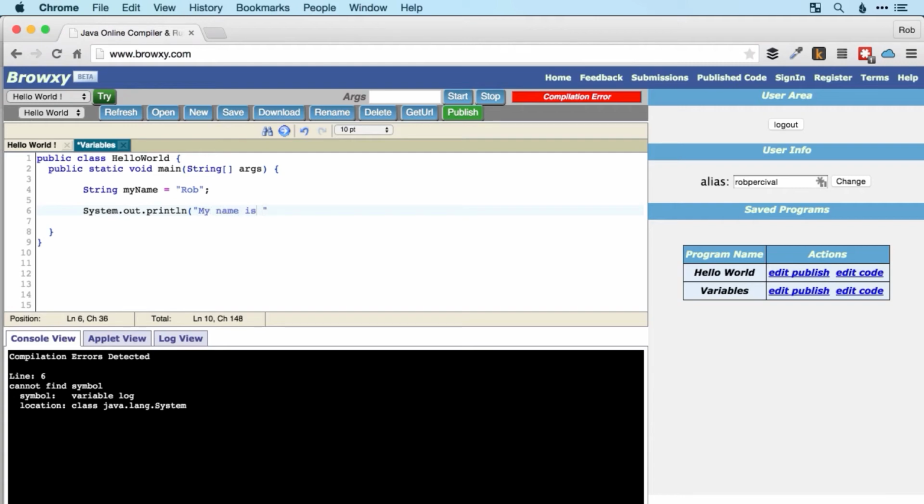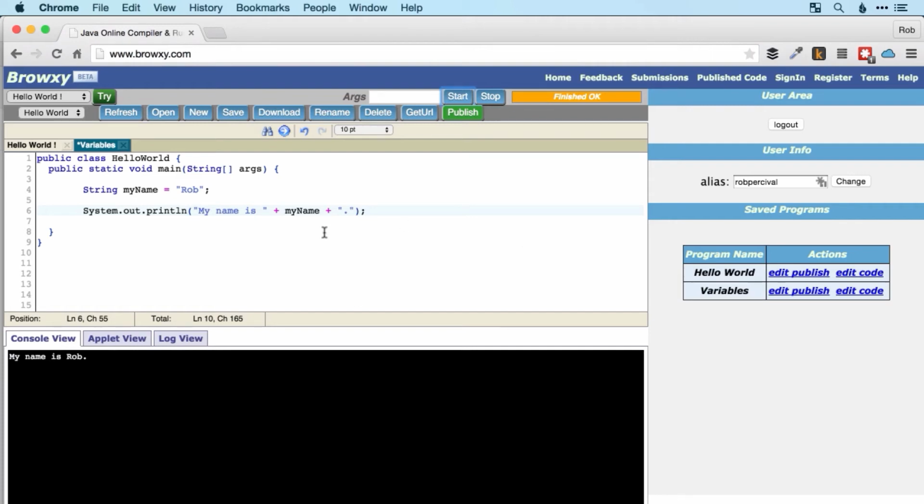Then I want to put a space at the end of that, and then we use a plus to concatenate our strings. That means put them together basically. So my name is, and then we have my name, and we might want to put a full stop on the end as well. There we go. So let's just run that. There we go. My name is Rob.